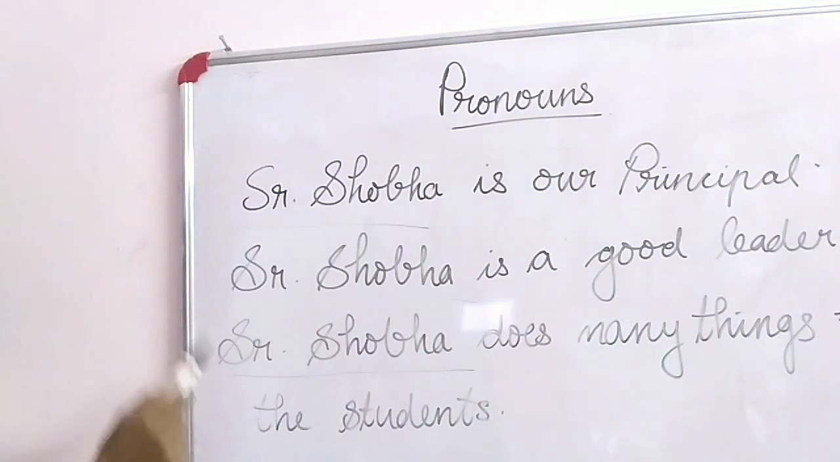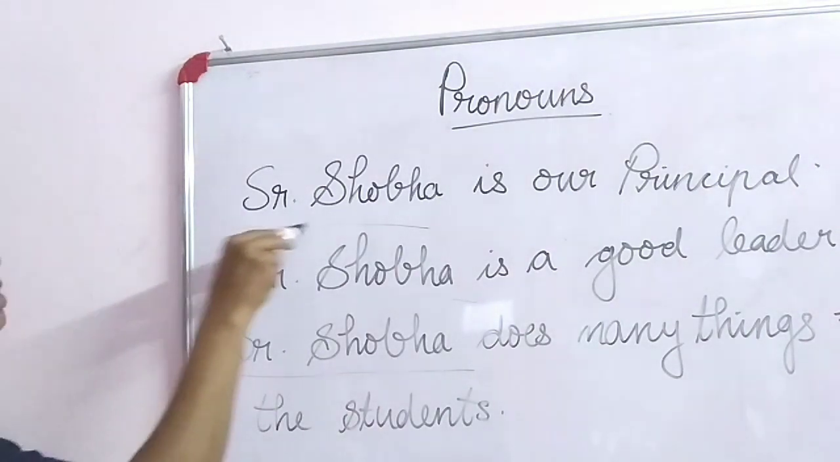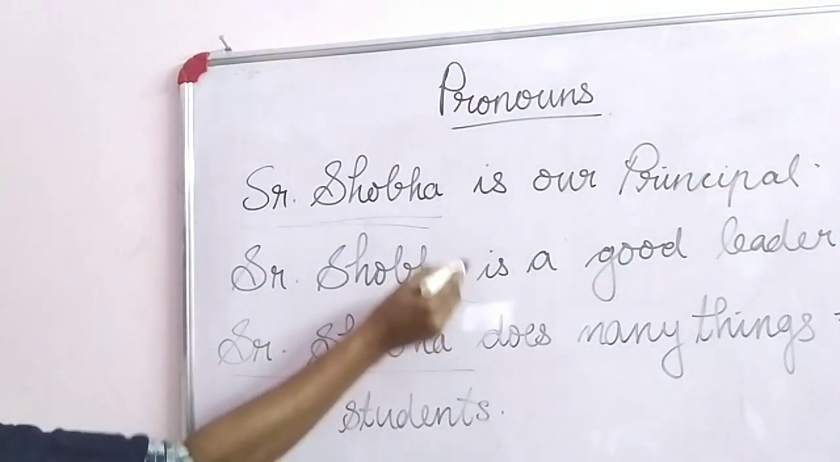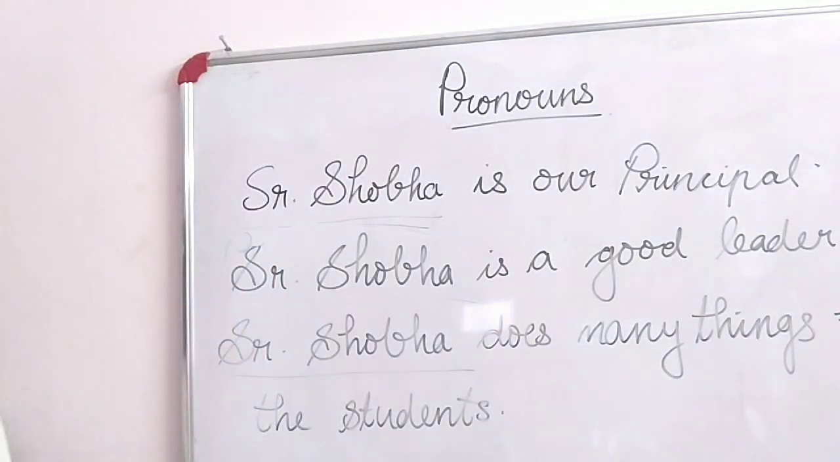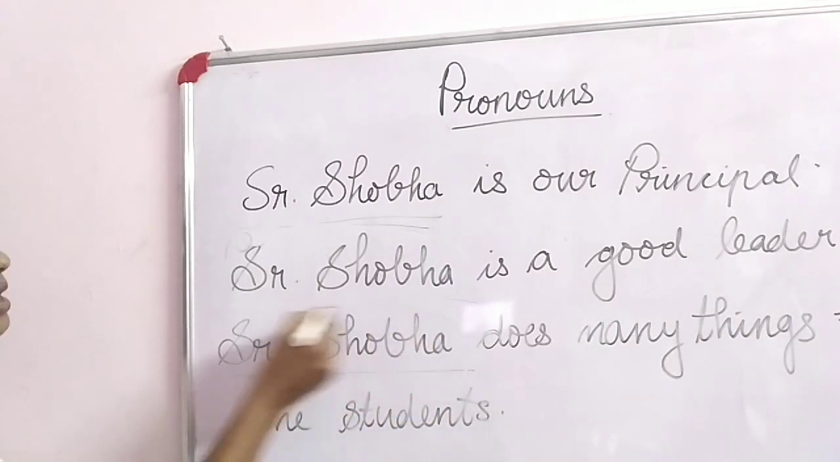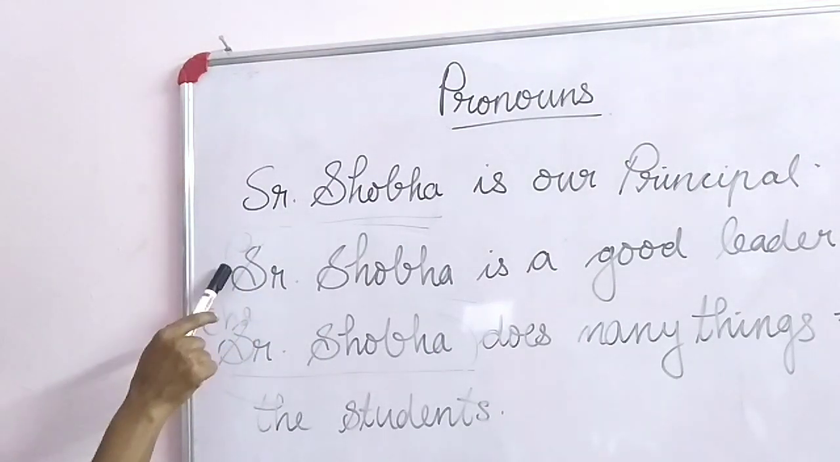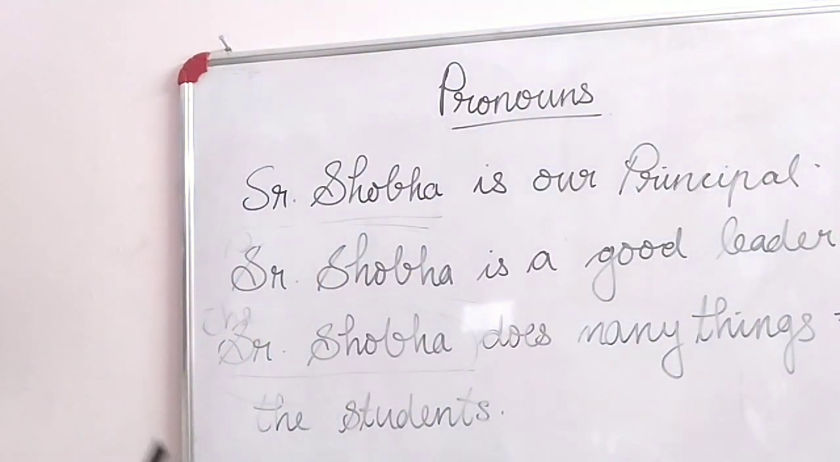So what is pronoun? The word we use in place of noun. Example, here Sister Shobha one time we used, then again we tell about Sister Shobha. Instead of Sister Shobha, we can use she. Again here, instead of Sister Shobha, we can use she. So here we use the word she instead of the noun, so we say pronoun. What is pronoun? The word we use in place of noun.